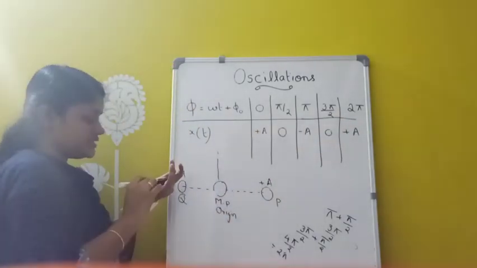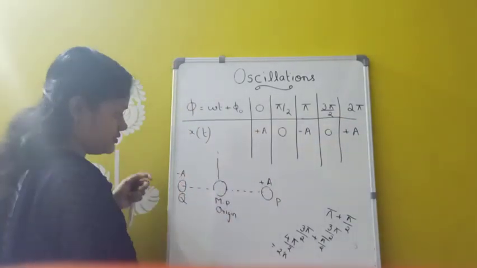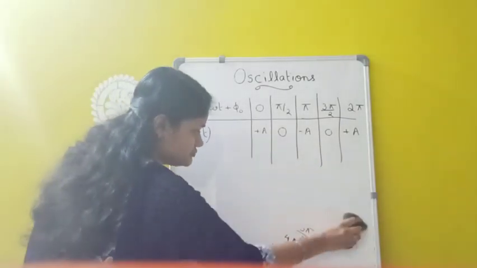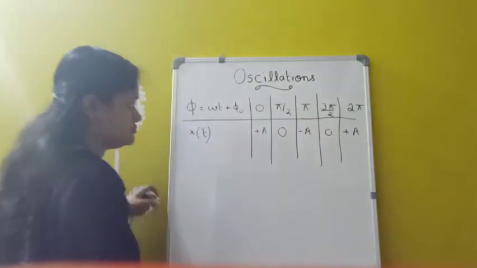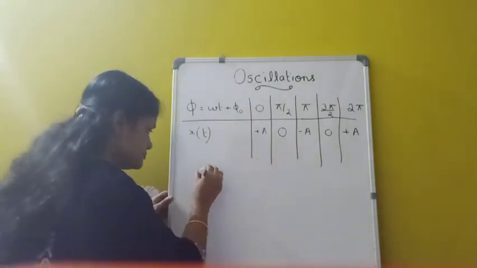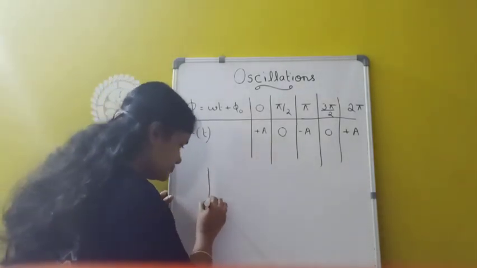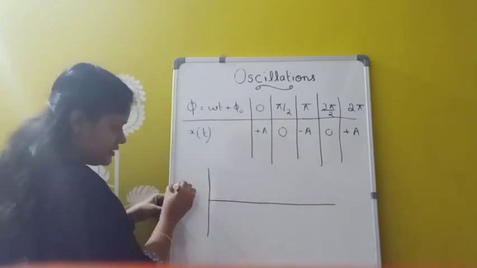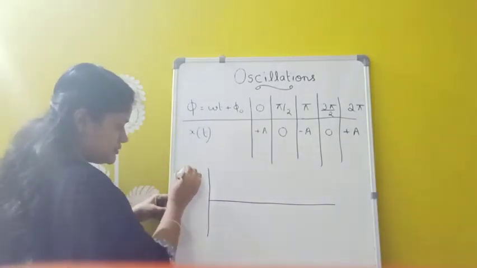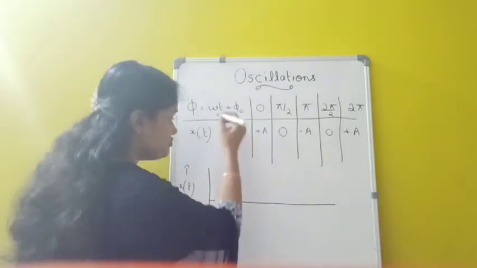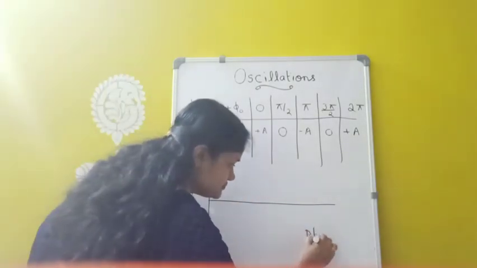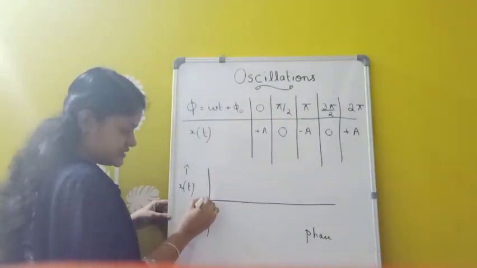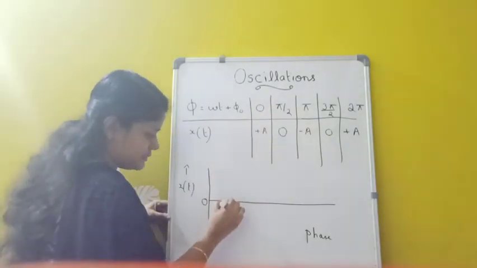Okay. So this we have to represent in a graph. This is the mean position, and here I am taking displacement and here I am taking phase. And these phase angles I am representing first here. This is 0. Next is pi by 2.